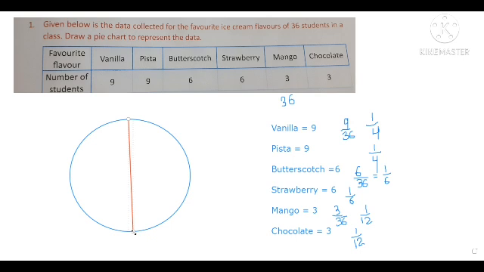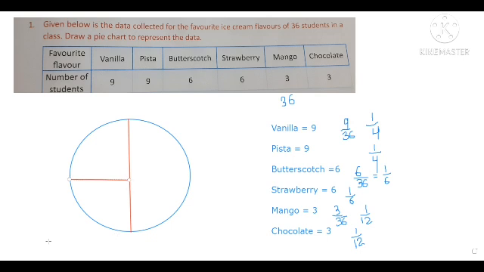So this is divided. Next we have to mark 1 by 4. So half को again हमें half two equal parts में divide करना होगा. So we have done it.